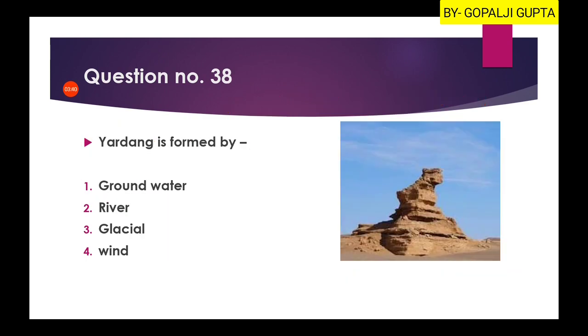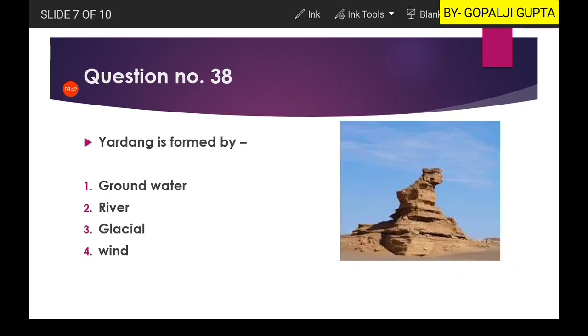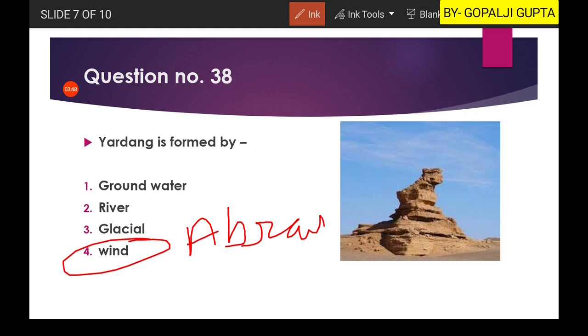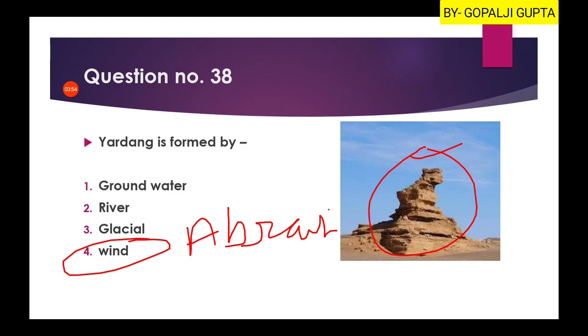Now the next question is, yardang is formed by. Yardang is formed by wind activity, and mainly the process of abrasion. So here you can see a geomorphic feature that is known as yardang.